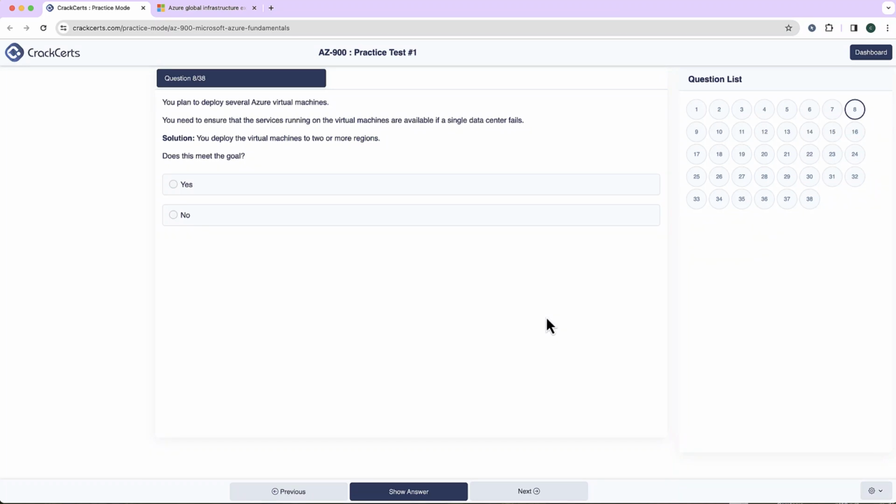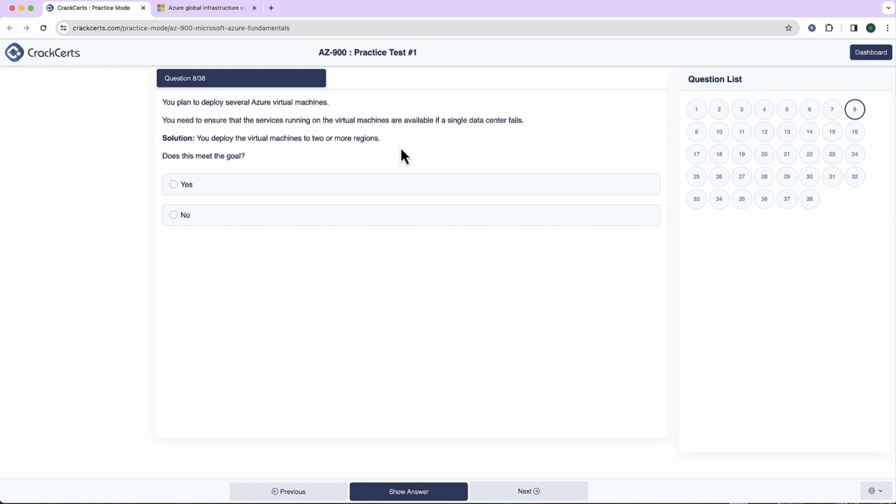Hello friends, welcome back. This is the 8th question of test 1 and this question has the same context as that of the previous question. So it says that you plan to deploy several Azure virtual machines and you need to ensure that the services running on the virtual machines are available if a single data center fails. And the solution recommended over here is to deploy the virtual machines to 2 or more regions.